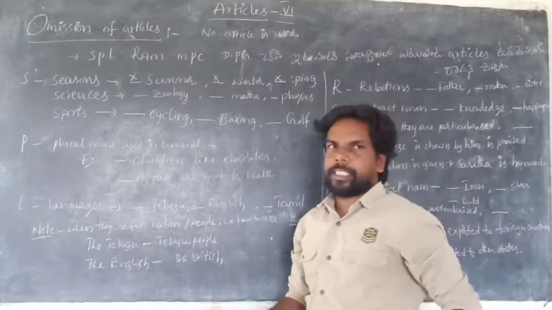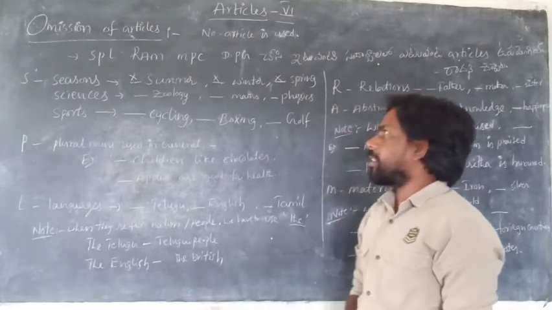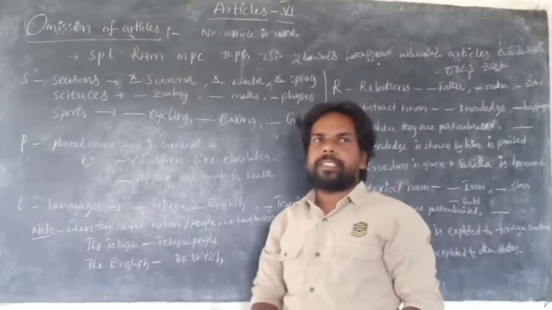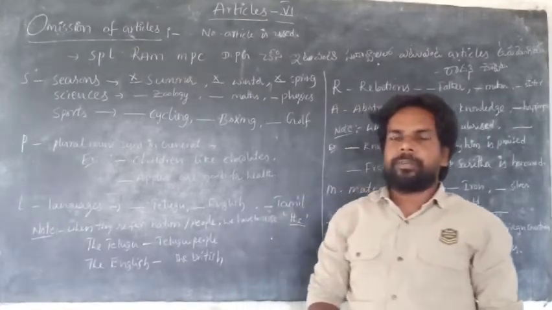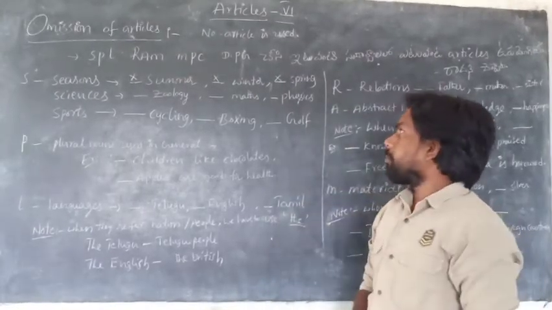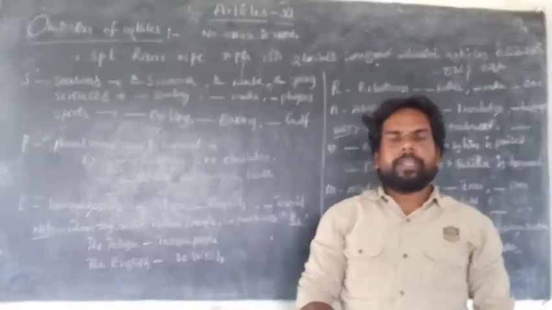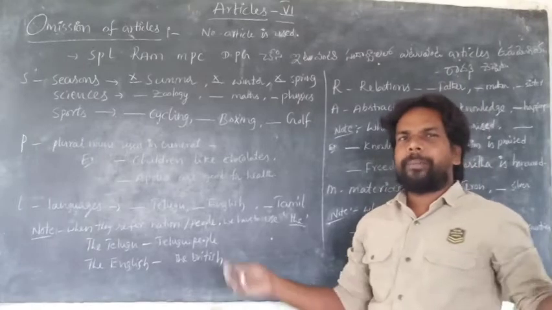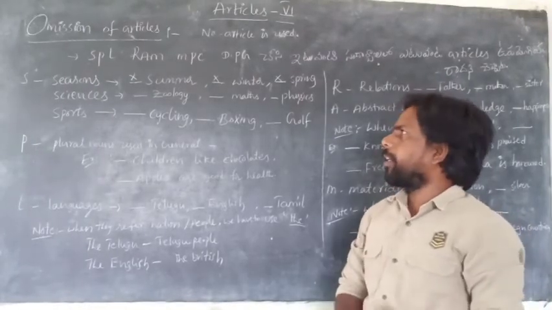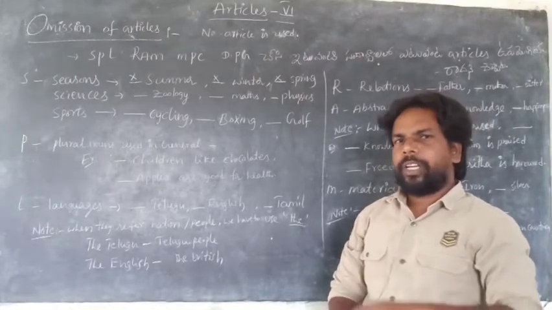S for sciences. We have a number of sciences: zoology, biology, maths, physics, chemistry, civics, economics, botany. Before the names of sciences, we never use any article.